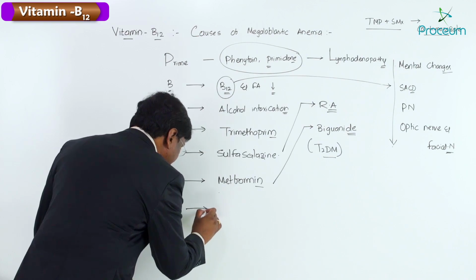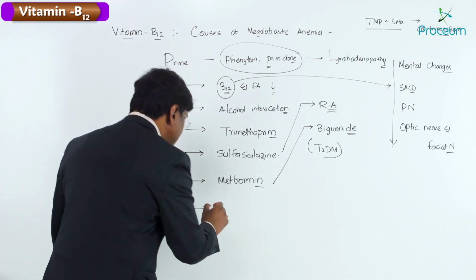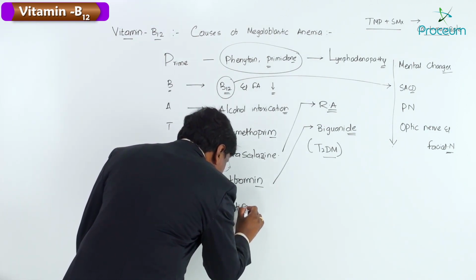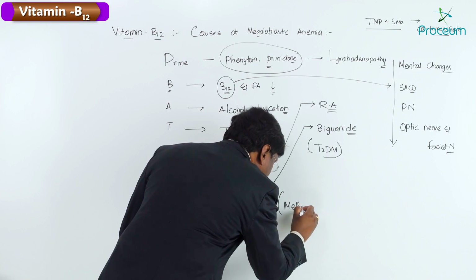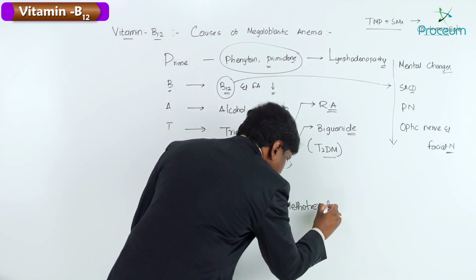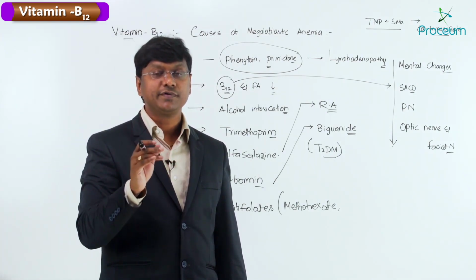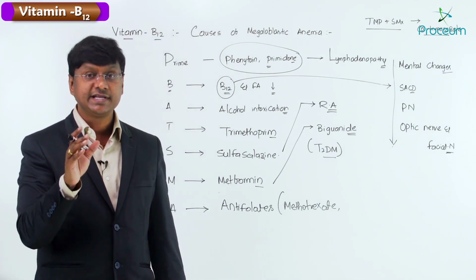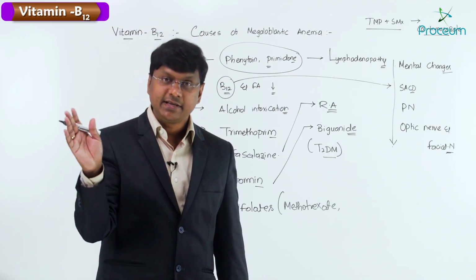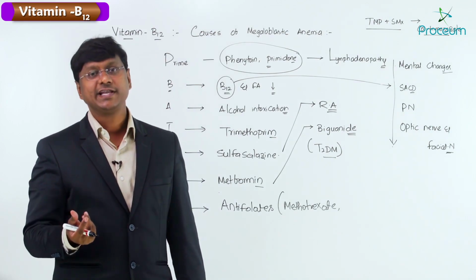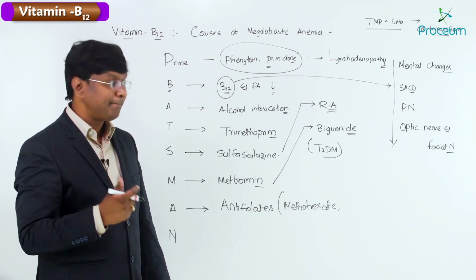Next, now the word A, we have certain antifolates which will cause the megaloblastic anemia. And what are these antifolates? That includes number 1, methotrexate. Methotrexate, just now I was discussing, is a non-biological agent used in the treatment of rheumatoid arthritis, and this methotrexate is a folate antagonist. So methotrexate has to be given once in a week, and for the remaining 6 days we should give folinic acid or leucovorin, right? And other examples of antifolates include pyrimethamine,